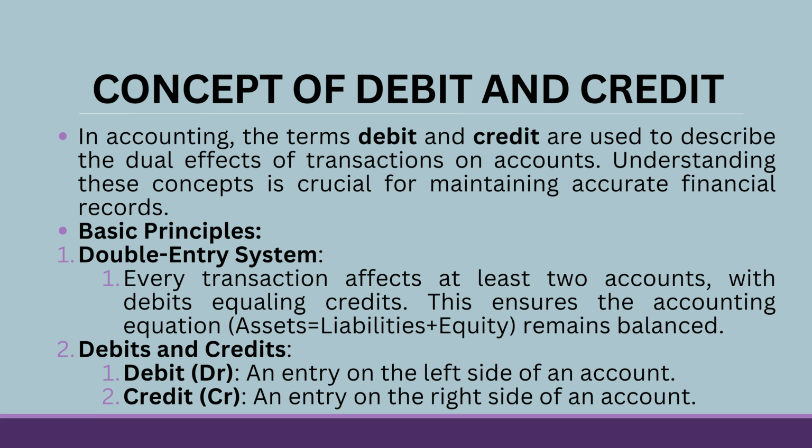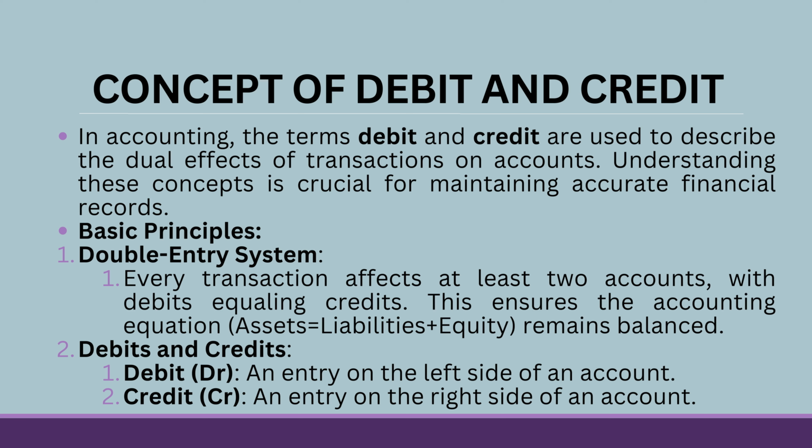First is double entry system. Every transaction affects at least two accounts with debit equaling to credits. This ensures the accounting equation remains balanced, and the accounting equation's basic equation is asset equals to liability plus equity.